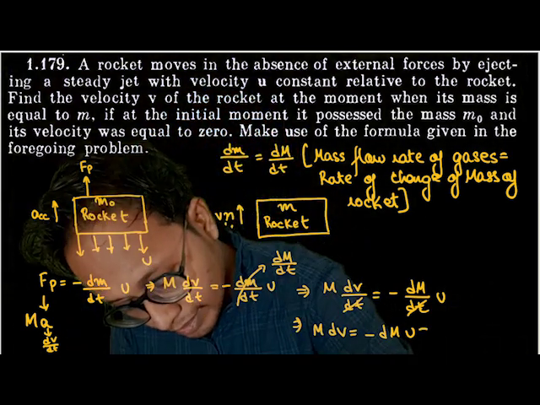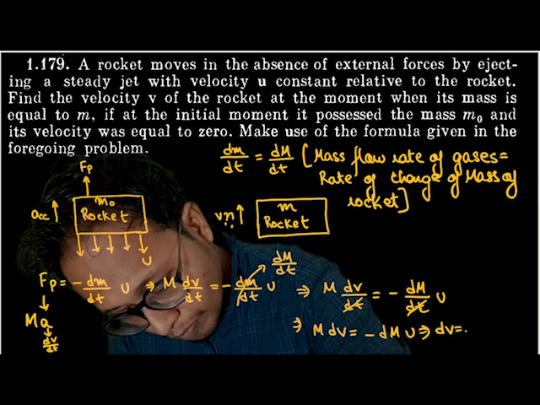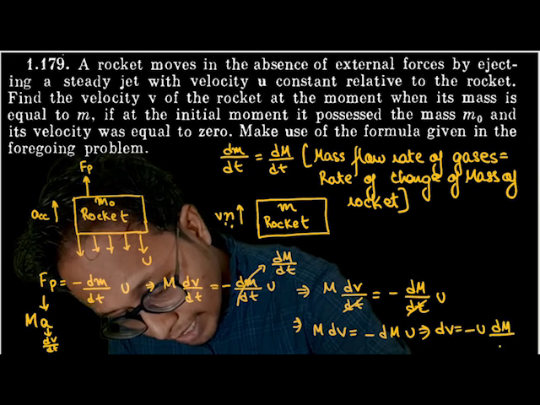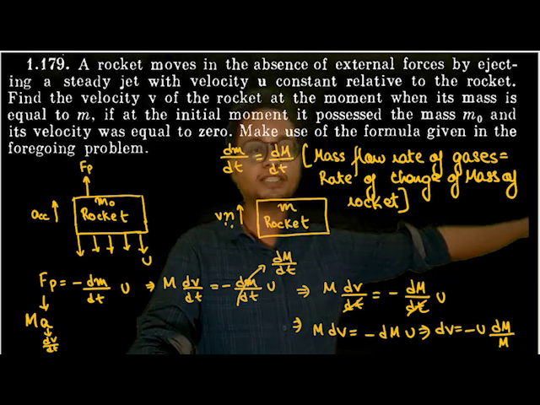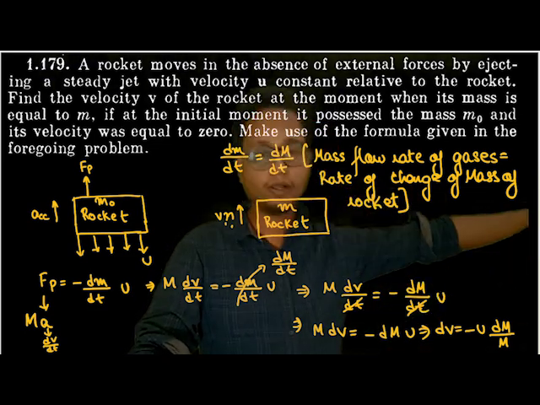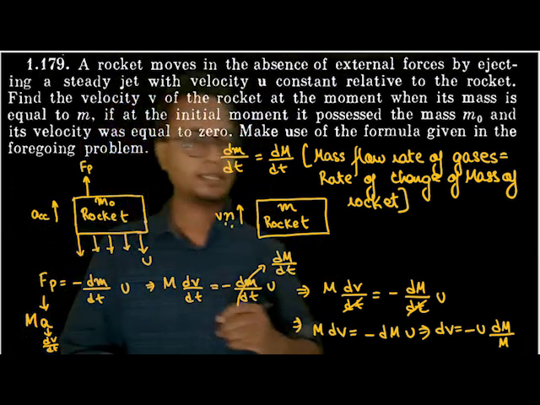Now let's see the equation. So dv is equal to minus u dm by M. Here u is nothing but a constant. I already explained why: because the capacity of the rocket will remain the same, because my capacity of throwing a stone with a certain velocity will remain the same, no matter how fast I am moving in this direction, isn't it?